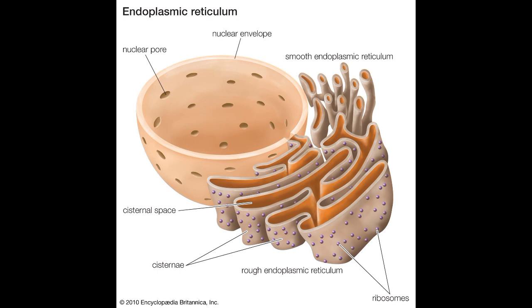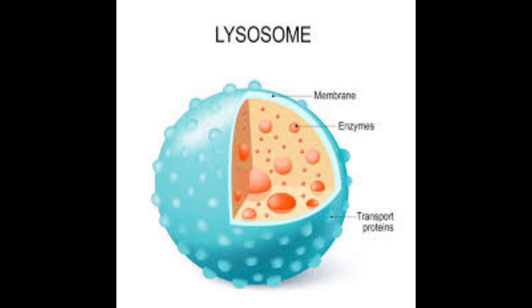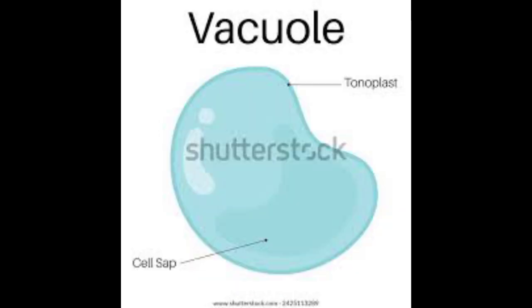Rough ER, has ribosomes, makes proteins, lysosomes, enzymes, and even forms SER. Smooth ER, no ribosomes, makes lipids like sex hormones, forms Golgi bodies, detoxifies drugs, and helps Ca2+ movement during muscle contraction. Golgi apparatus is for packaging, secretion, lysosome formation. Lysosomes, digestive enzymes, suicidal bags. Vacuoles, storage, turgor pressure maintenance.